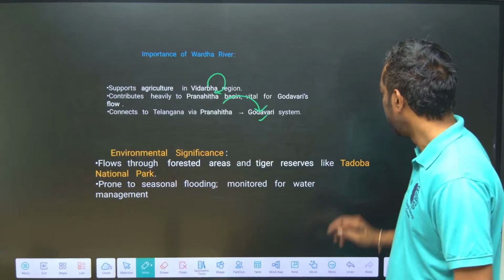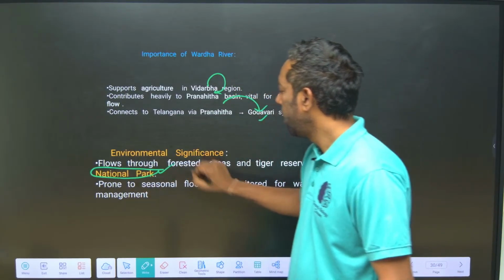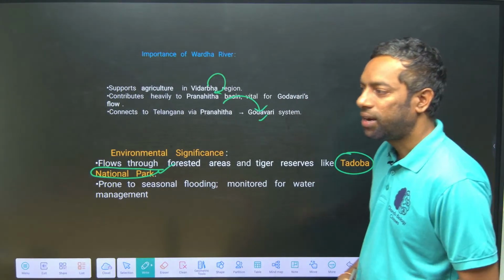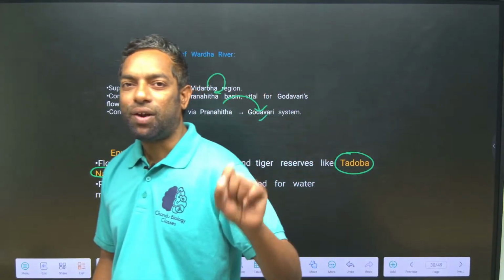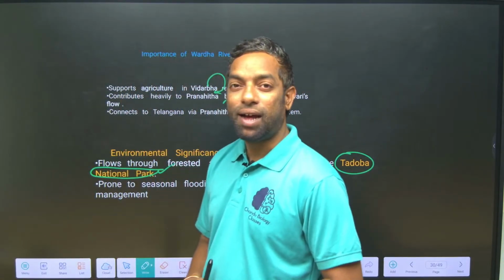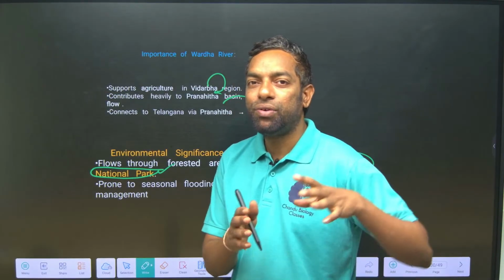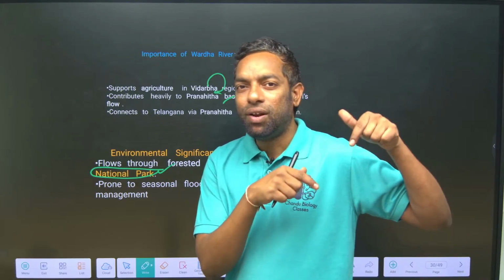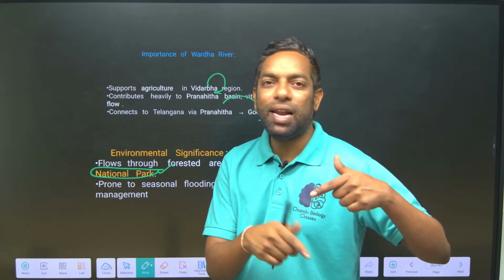Environmental significance: Tadoba National Park is there on the Wardha River. The Wardha River flows through the national park, which is Tadoba National Park. In exams like UPSC, they can ask about rivers that flow through biodiversity hotspots, national parks or wildlife sanctuaries.